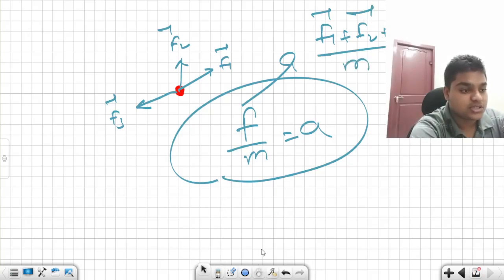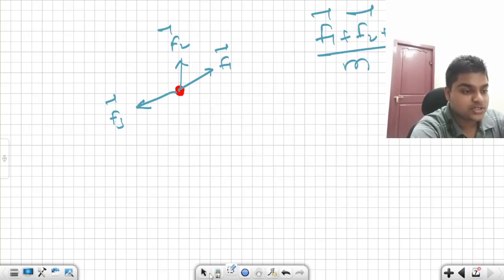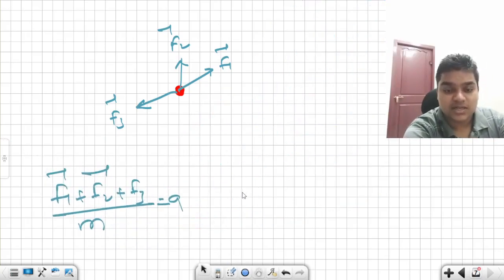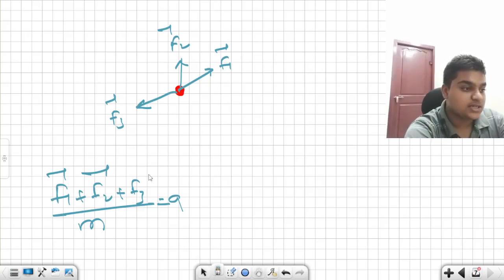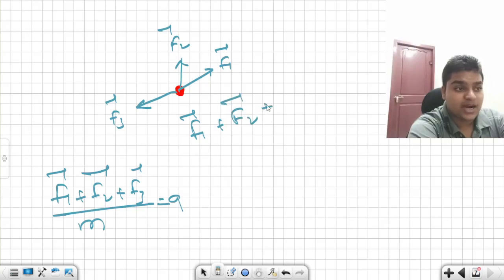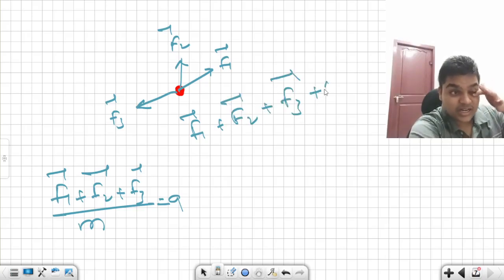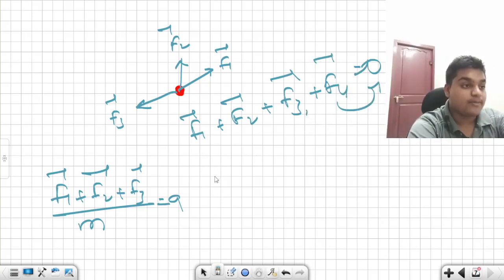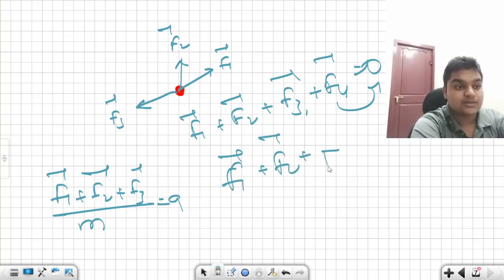I know you cannot see there, so let me move this. This is your acceleration. But we know that F1 bar plus F2 bar plus F3 bar plus F4 bar is equal to 0 from the polygon law of vectors. If I move F4 bar to that side, F1 bar plus F2 bar plus F3 bar becomes minus F4 bar.